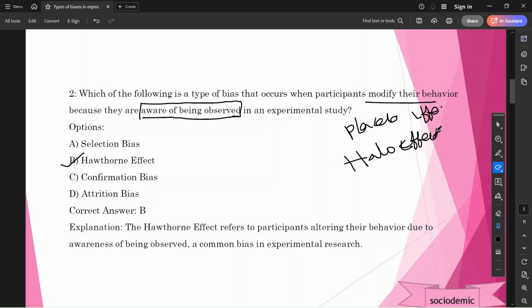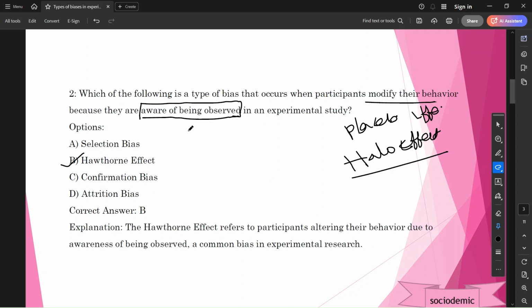The halo effect is a mental bias where our first positive impression of someone influences the overall judgment of the researcher. See, first impression is the best impression. For example, one researcher has some opinion on a particular thing, and he is trying to form a good opinion. That is called the halo effect.